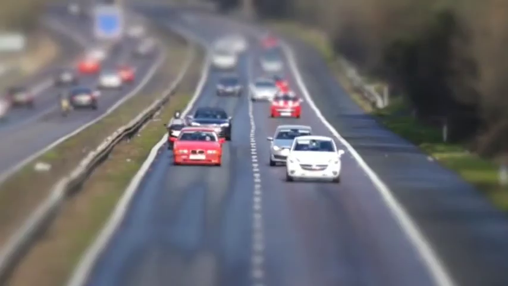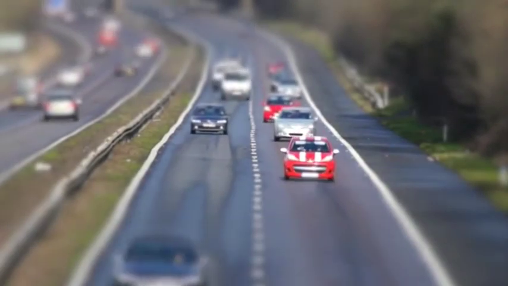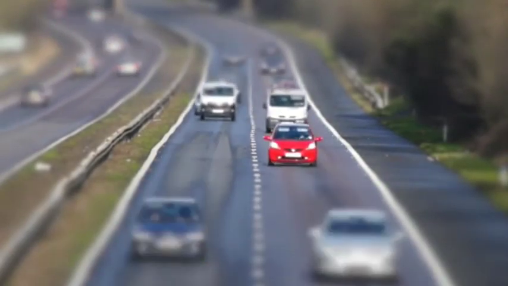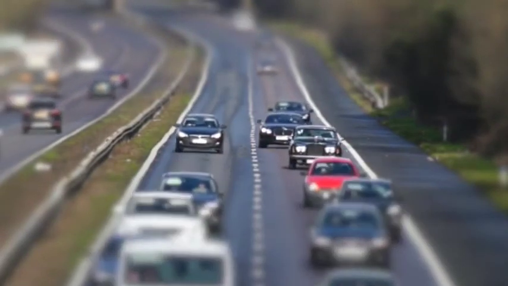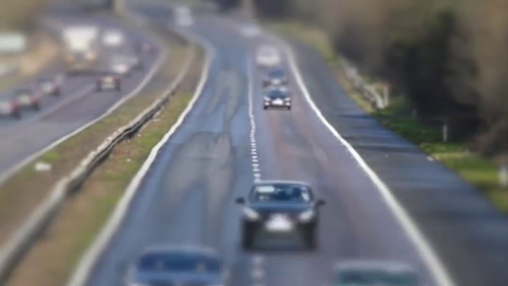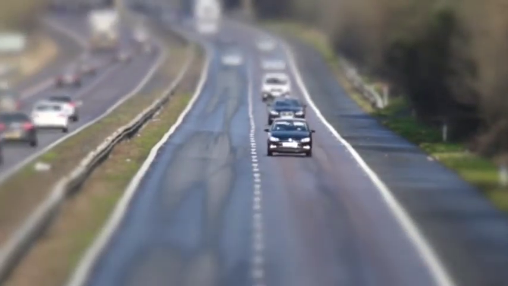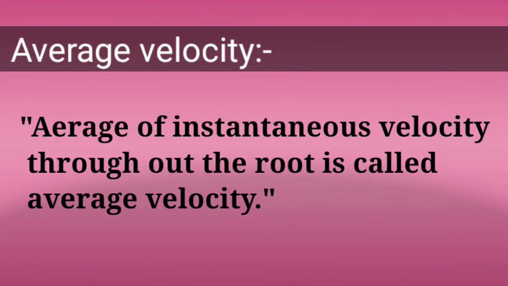For example, if you are going by bus from Ambajogai to Pune, the velocity of your bus at different points is different, and that is the instantaneous velocity of your bus. But the average of the instantaneous velocity on the route is called the average velocity of your vehicle, and it is the same about the route.